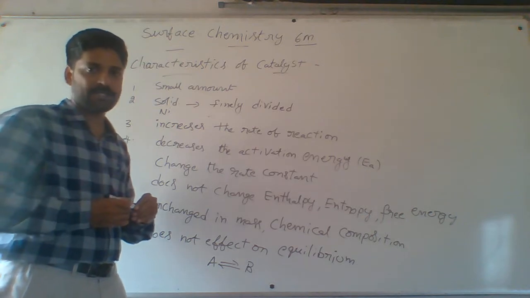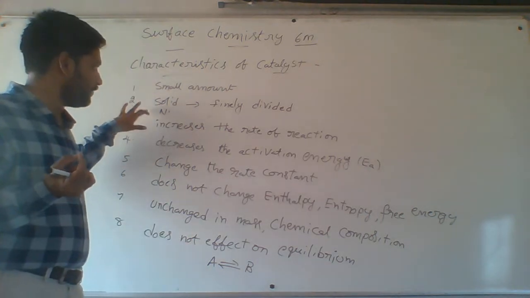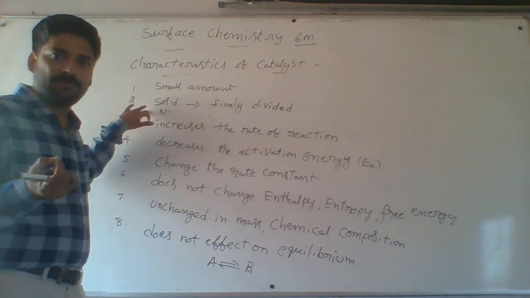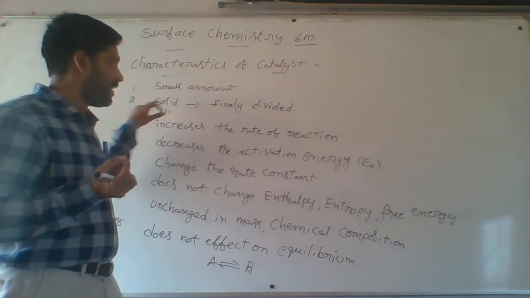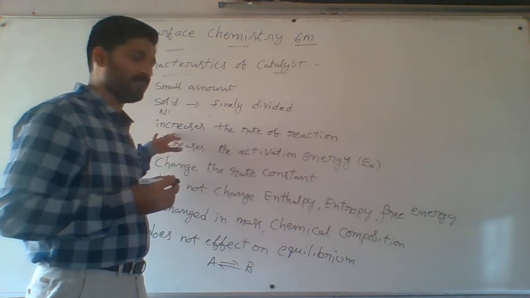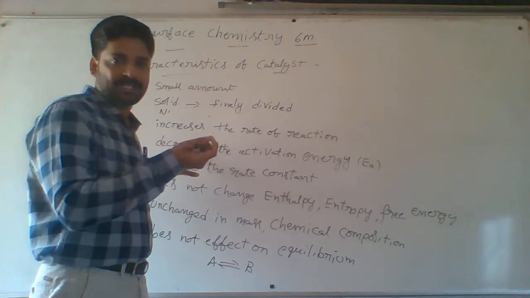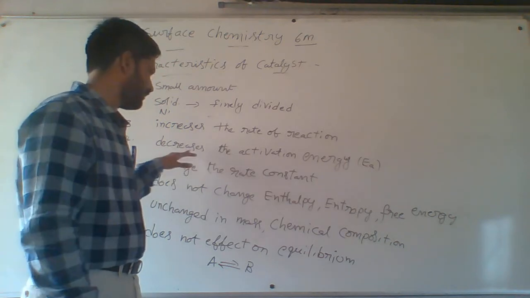Number of questions they asked in previous papers. First one, a small amount of catalyst can be used, generally in solid state, as a finely divided powder, which is more effective. Next, catalyst can increase the rate of the reaction. Some catalysts decrease it, those are called inhibitors.